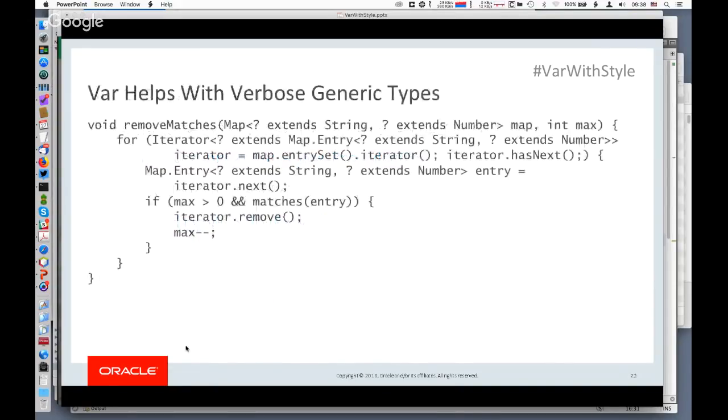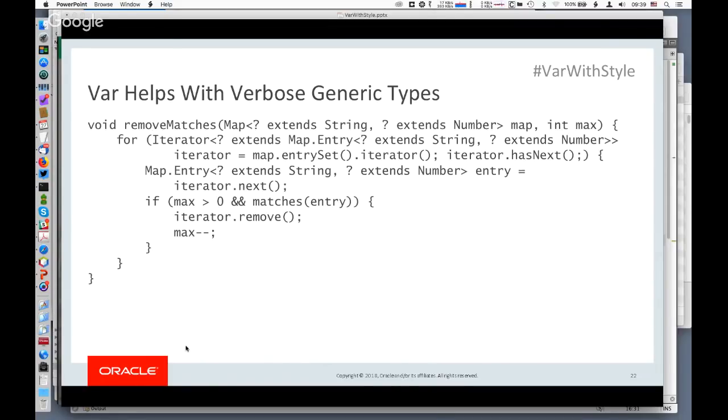Here's another example with generic types. Again, if you're a library author, you might end up having to use types that use wildcards. Generics are complicated and wildcards make them more complicated. But it's a fact that when you need to use them in Java, you need to use them, and things can get very verbose.